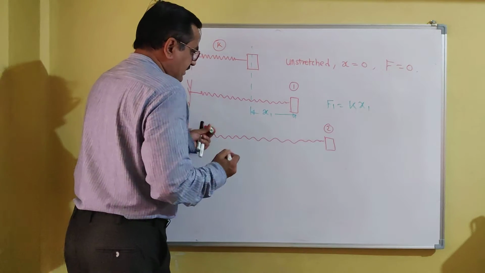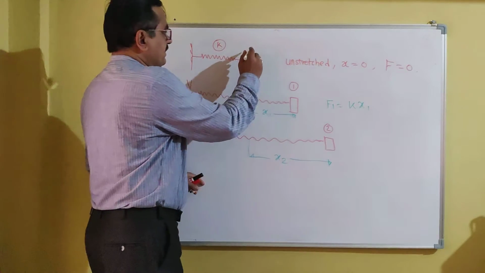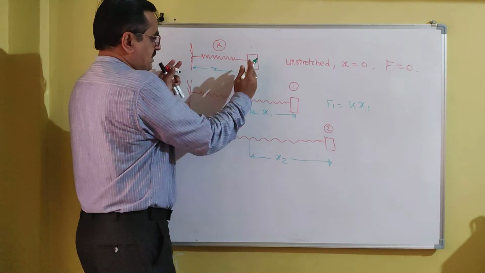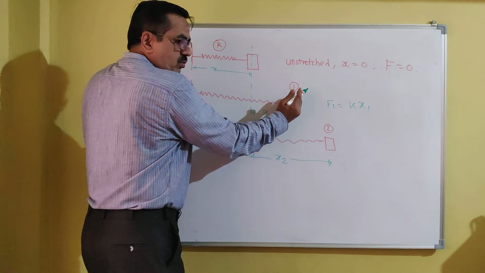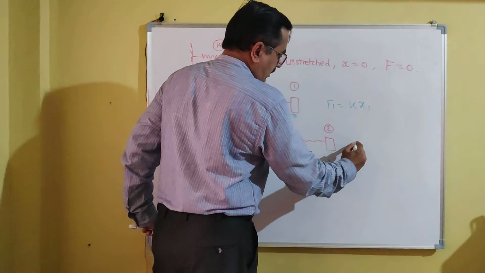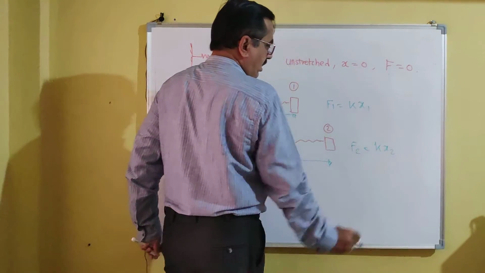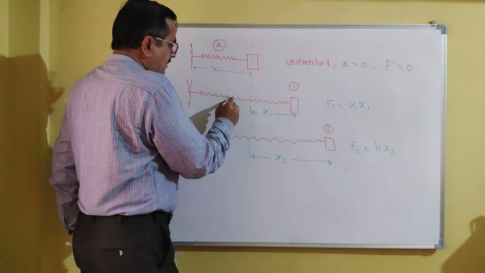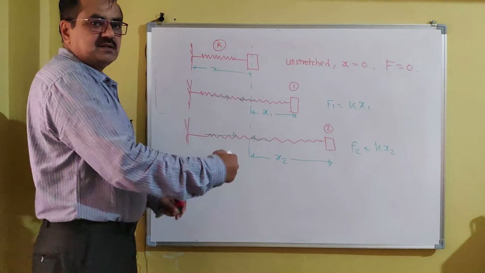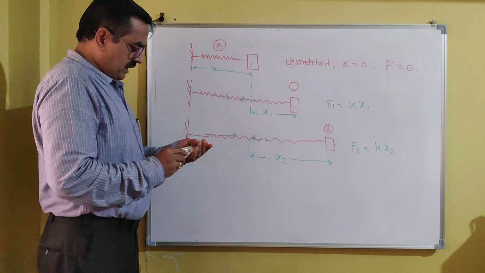The deformation of the spring is always measured from its initial position. The initial position is unstretched, with the length of the spring unstretched, x. Now it is stretched to position 1, so this is the deformation. Stretched to position 2, this is the deformation. At position 2, the spring force is equal to K into x2. When you are stretching a spring, the spring force acts like this. It acts in the direction opposite to the stretching. So this is F2, the spring force at position 2.